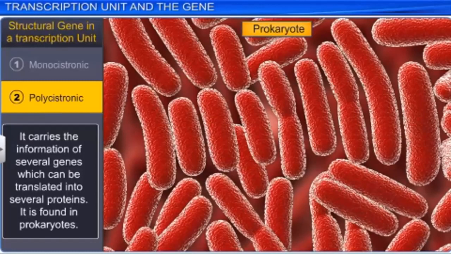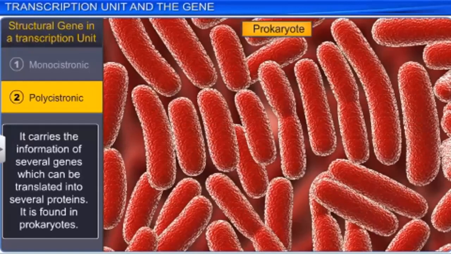So if the structural gene carries the information for the synthesis of only one protein, it is known as monocistronic. And the example where you can find such is in human beings.